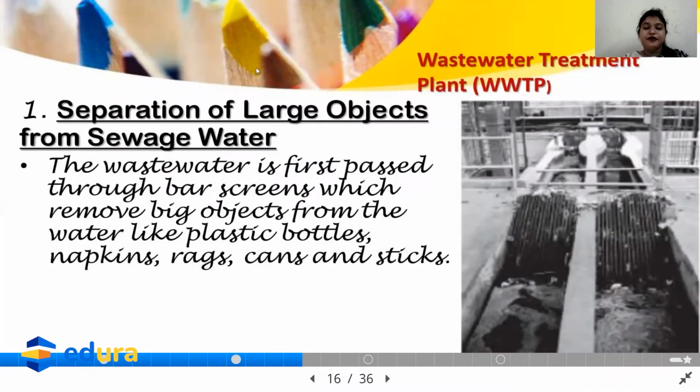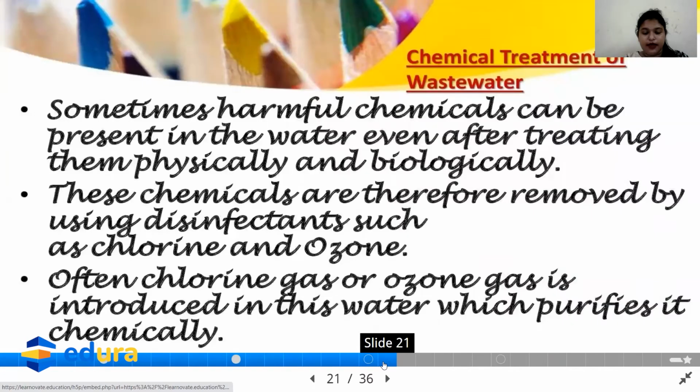So, see, wastewater treatment plant. It is a very important topic which you must know in order to proceed further. In the wastewater treatment plant, we have the first topic called separation of large objects from sewerage water. What happens in this topic? Here, in the first tank, I will give you the example of the tanks which I have added.